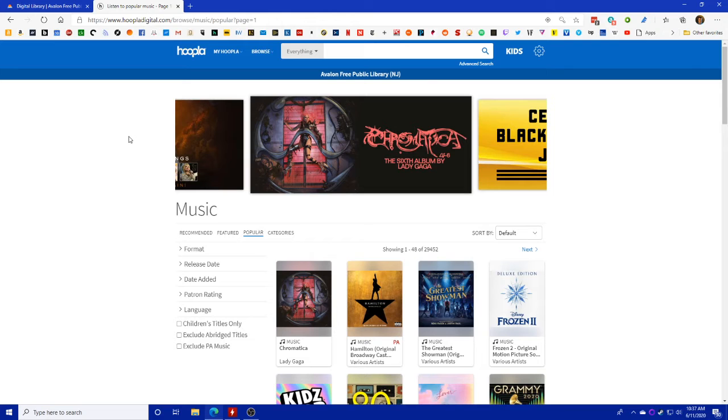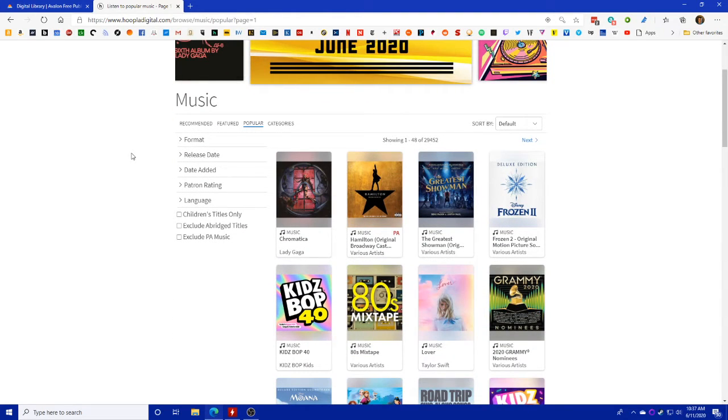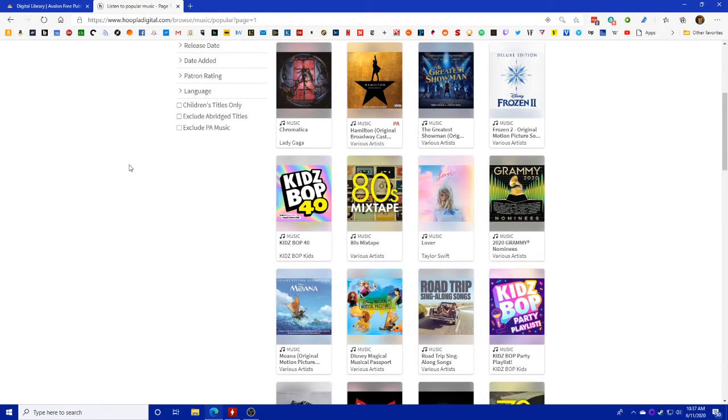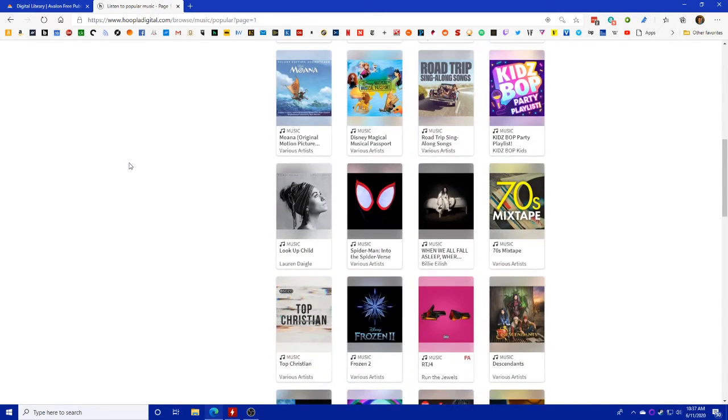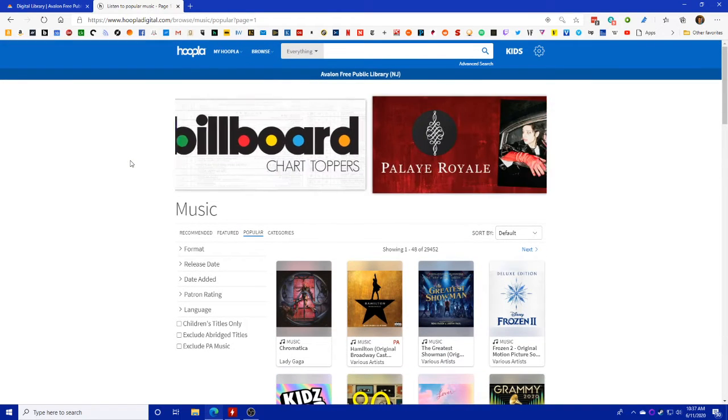We'll look at a couple others, like music. You can see it has a lot of the most recent albums on here. It's not going to have everything because not every record label has agreed to be on this service, but most really popular things are going to be on here. So you shouldn't have any trouble finding something that you might want to listen to.